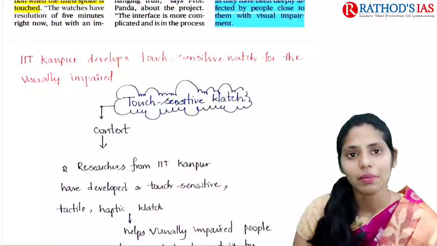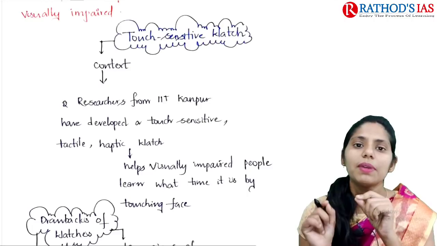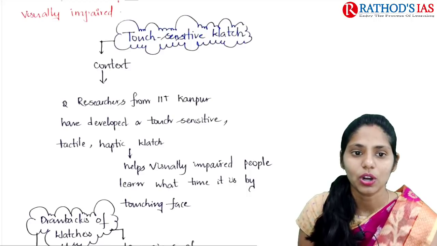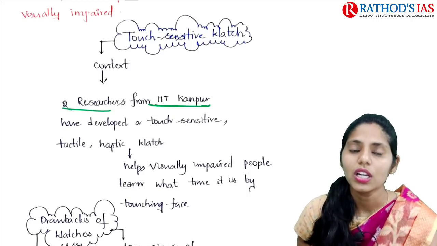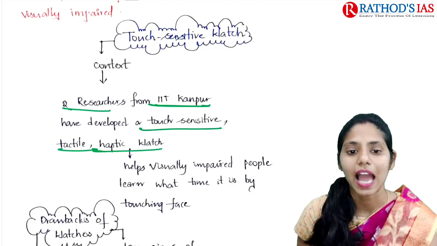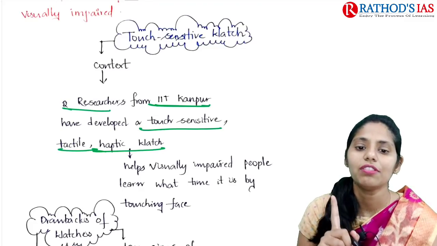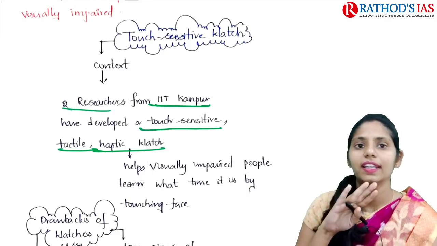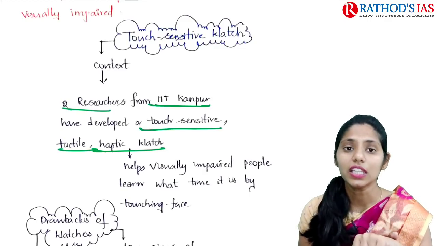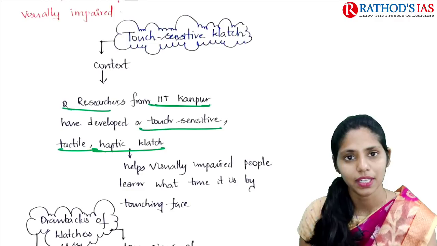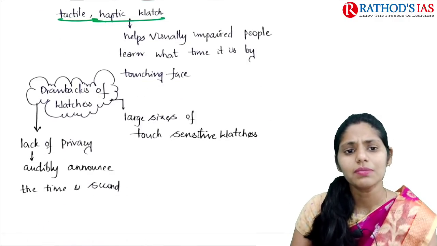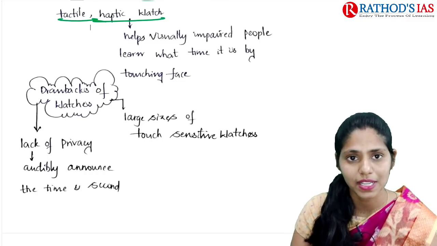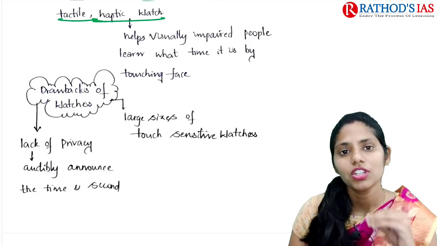And now let us try to talk about this article in great detail. So this article is mainly talking about a touch sensitive watch. If you see the context of why it is in news, it is because two researchers from IIT Kanpur developed a touch sensitive tactile haptic watch. This will be very helpful for visually impaired people to learn what time it is. They can touch their watch face, then they can know how much time it is at that moment. If you see some drawbacks of watches, this is not the first watch, we also have some touch sensitive watches that are useful for visually impaired people.